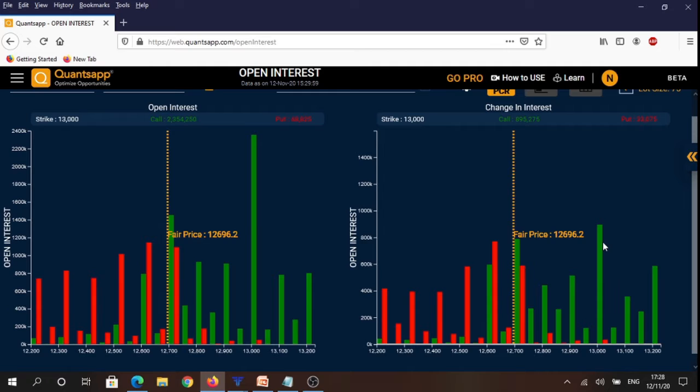And if we were to see what happened in intraday for the 19th November weekly contract, here you will again see that the highest amount of calls were written at 12,700 strike followed by 13,000 strike, and for the puts it's the same as overall open interest, that is, on intraday today the highest amount of puts were written at 12,600 followed by 12,500 strike. So it broadly gives us a range of 13,000 to 12,500 for 19th November weekly expiry.